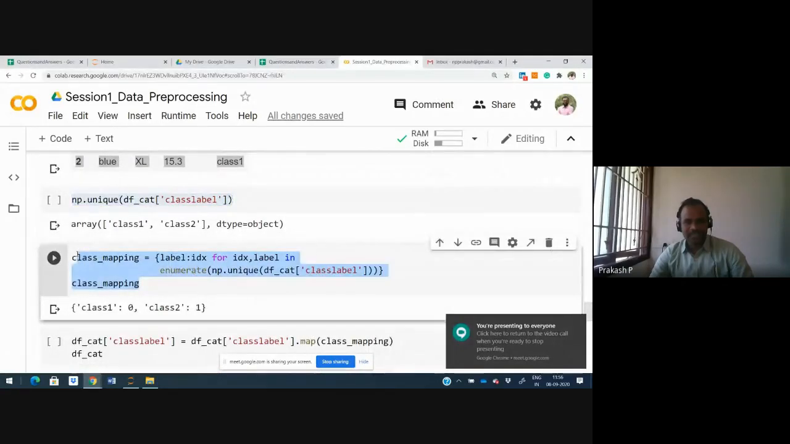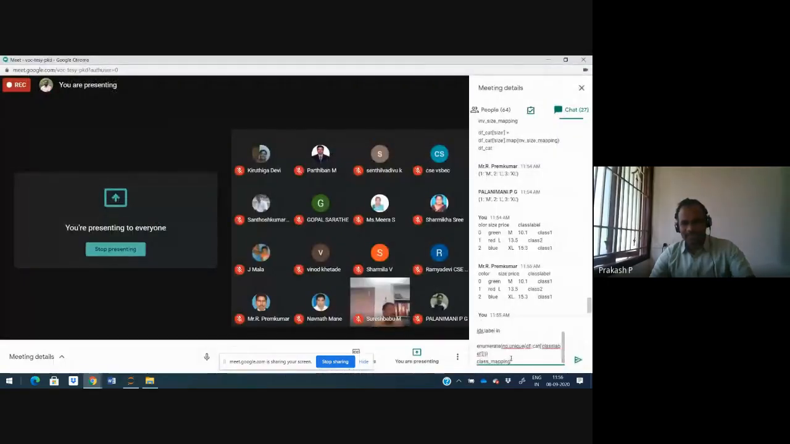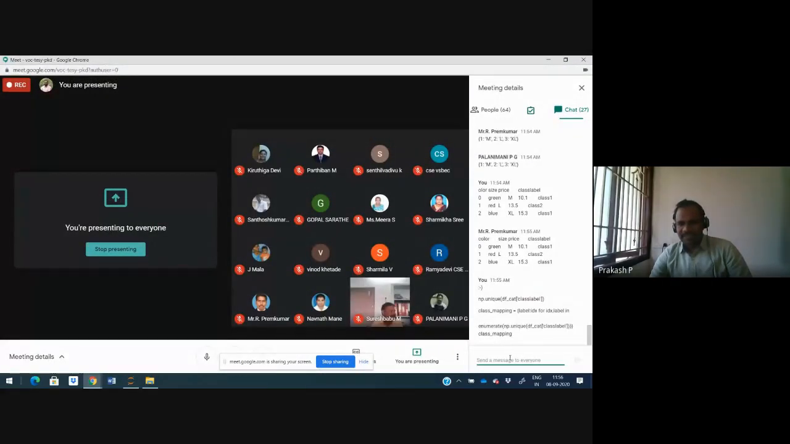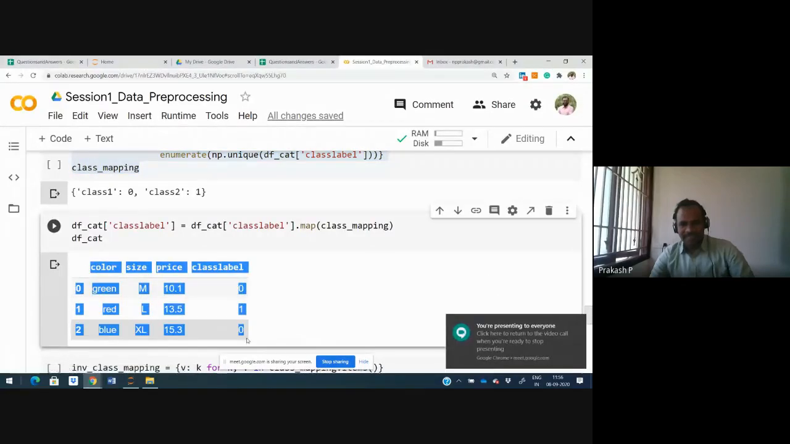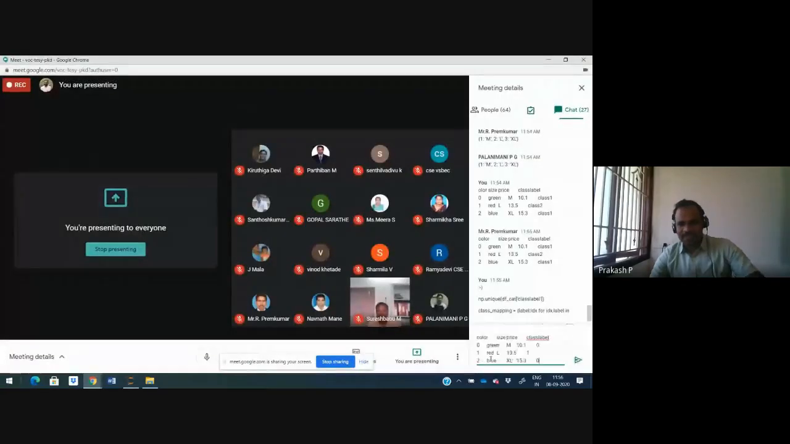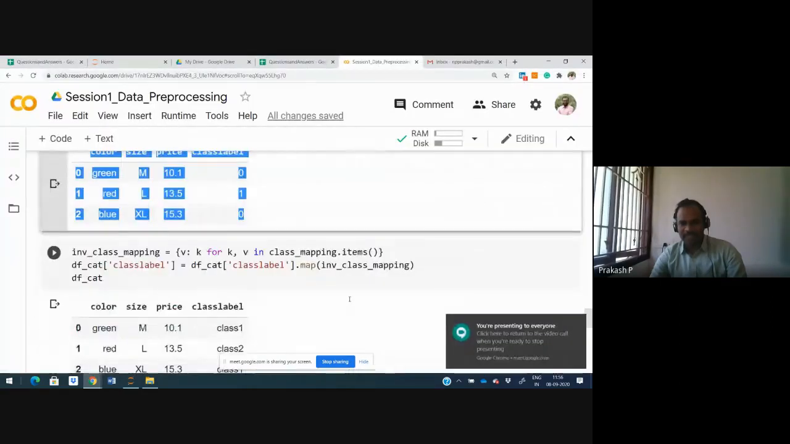Now there is another way: use the index numbers to map it out. Can you please check it out? This is another way to create class mapping. I'm going to take an ID as a label in this class label. What it will do is set class label 0 as 0, 1 as 1. You may get an output like this: class label 1 as 1, 0 as 0, and so on.